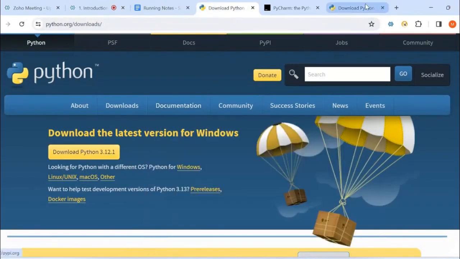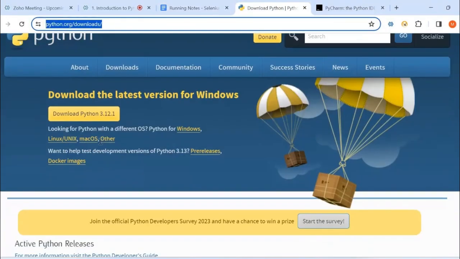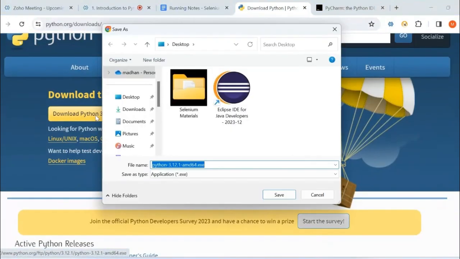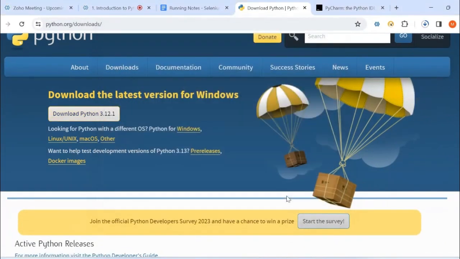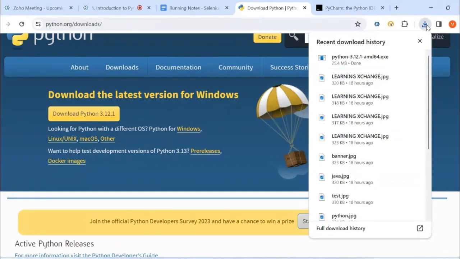I'm directly giving you this link so that you can go through it directly. Go here, click on download Python 3 and click on save. That's it. Upon successfully downloading, we will install this locally so that you will be aware of it.